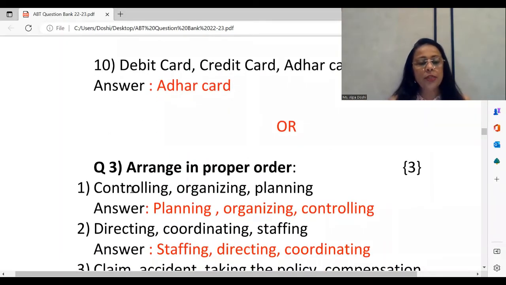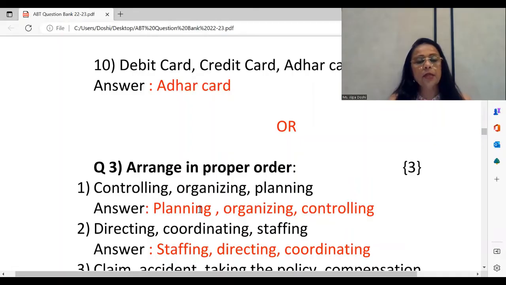For arrange in proper order, there will be a mixed up order given. As we see here, controlling, organizing, planning. You have to remember the order in which the topics have been discussed. The first function of management is planning, followed by organizing, and thereafter comes controlling, which is the last, the 6th management function. So please arrange them according to the order of how they start to how they end.